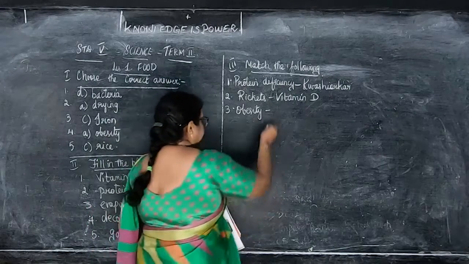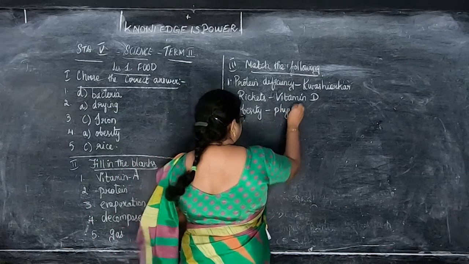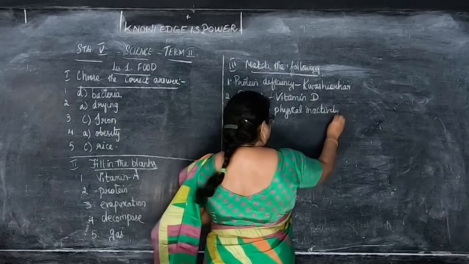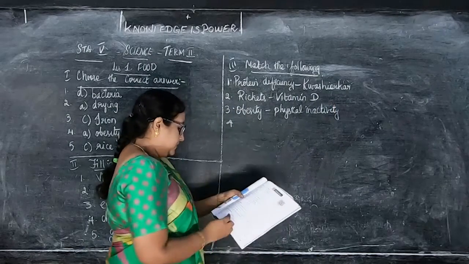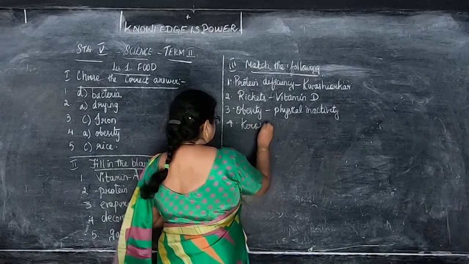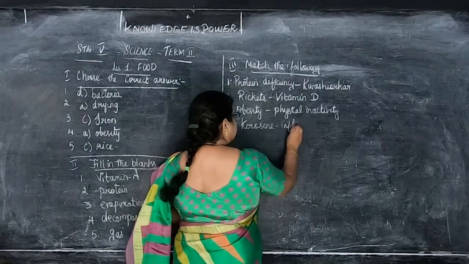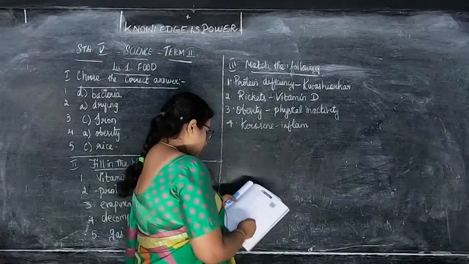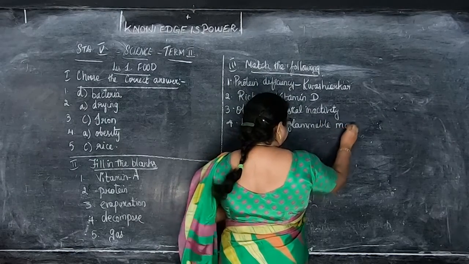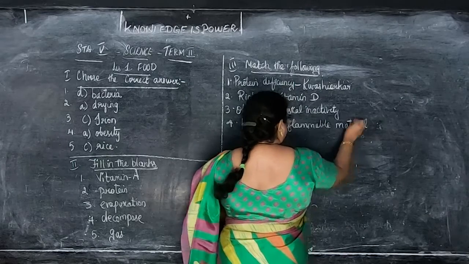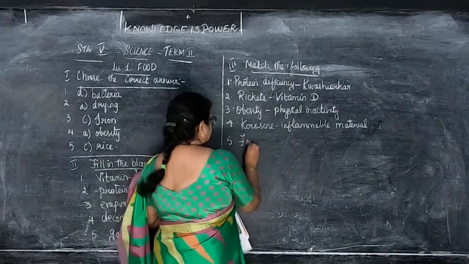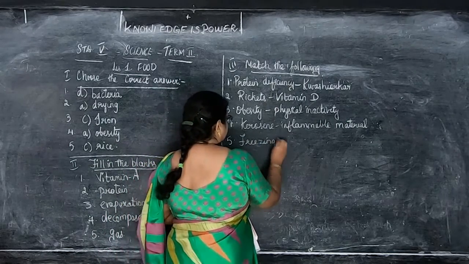Physical inactivity. So this is the straight answers I'm writing for you, children. While you're writing in the classwork, you have to write the same as it is. Kerosene. Inflammable material. Then freezing. Fruits.